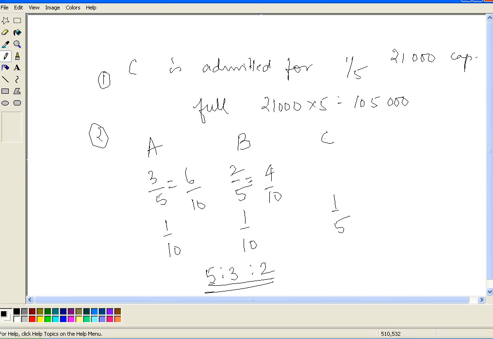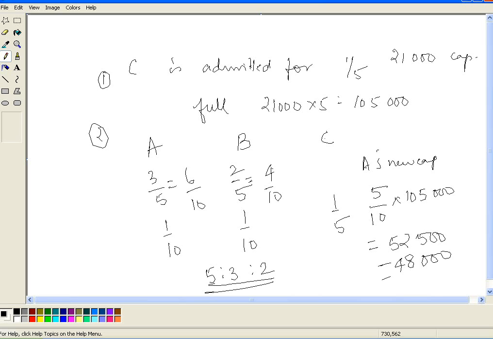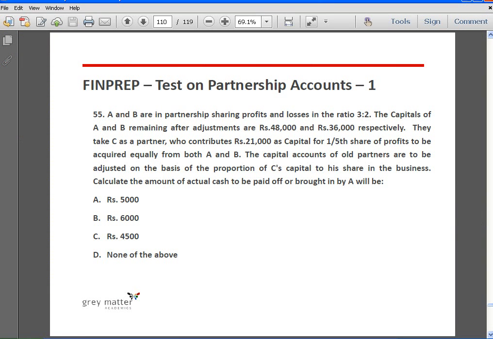Okay, so 5 is to 3 is to 2 is the new profit sharing ratio, and the new capital has to be in this ratio, which means A's new capital should be 5 by 10 of 1 lakh 5,000 rupees, which is 52,500 rupees. But the existing capital of A is 48,000, and so A has to bring in 4,500 rupees cash in order to make his capital in line with the new profit sharing ratio.